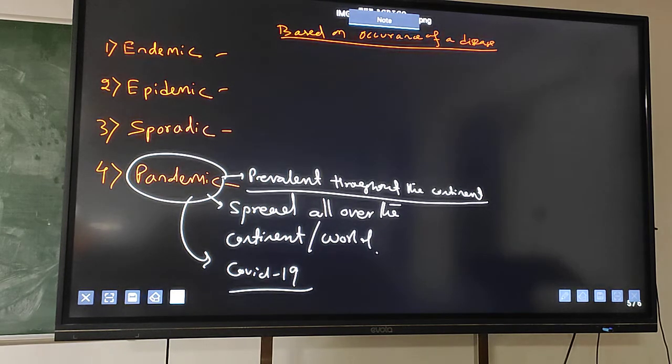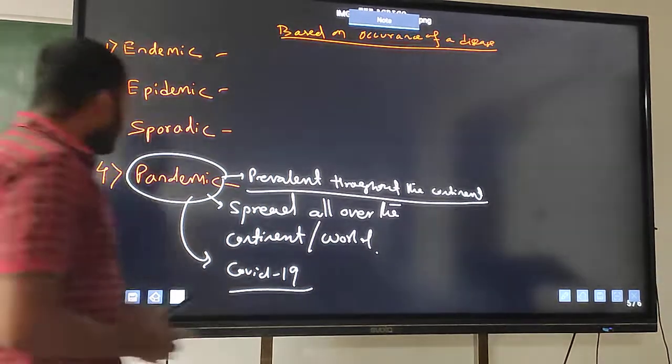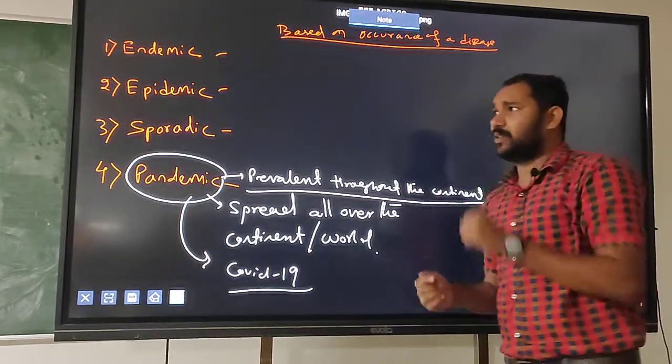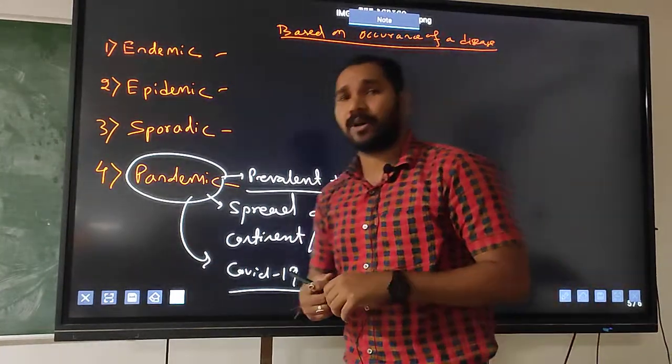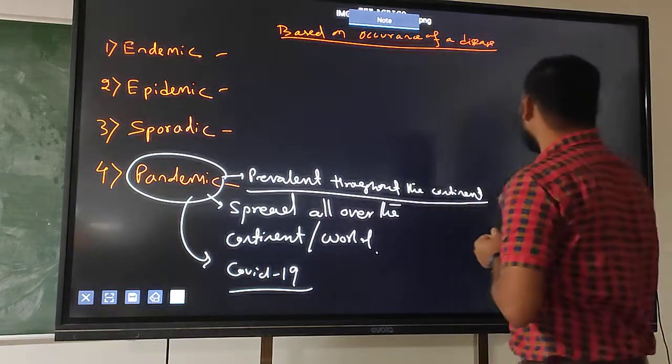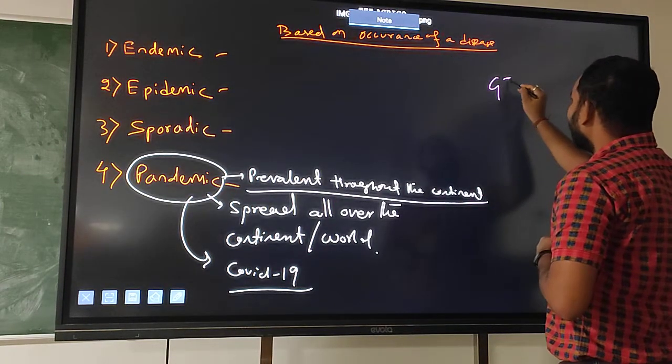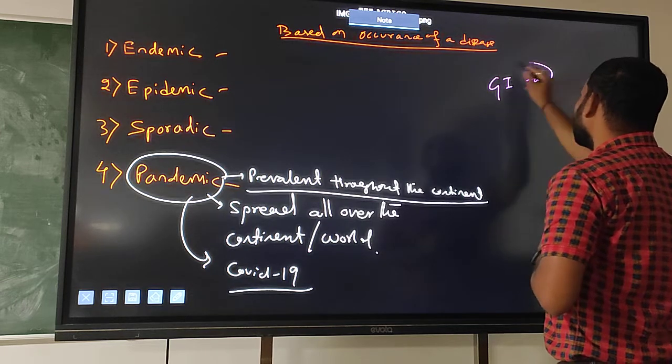Okay, so now the remaining three: endemic, epidemic, and sporadic. First one is endemic. For understanding purposes, I am saying GI tag, geographical indication tag.